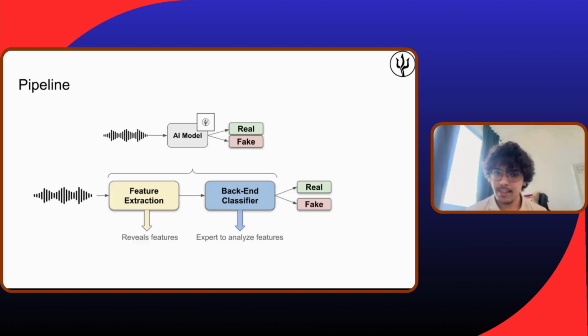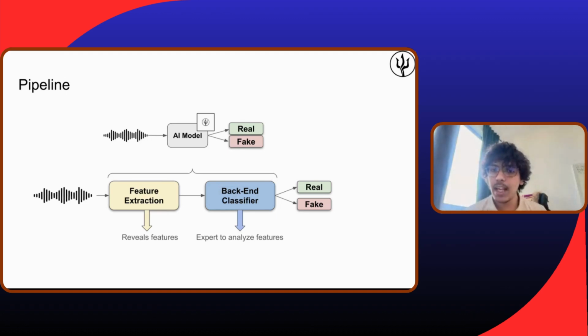So basically, let's go back to our pipeline again. We have the audio that can be real or fake. Then we have the AI model defender that will tell us whether the audio is real or fake. So let's dissect this model and see in what ways we will construct it.